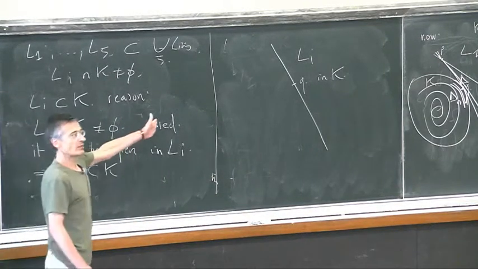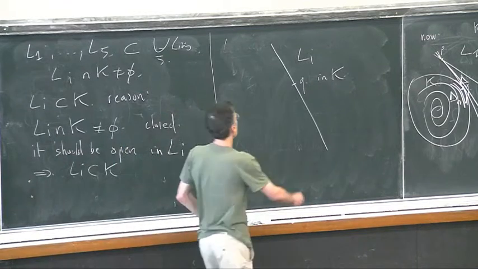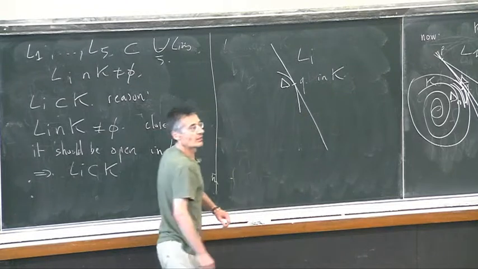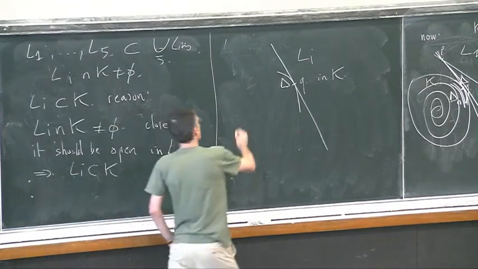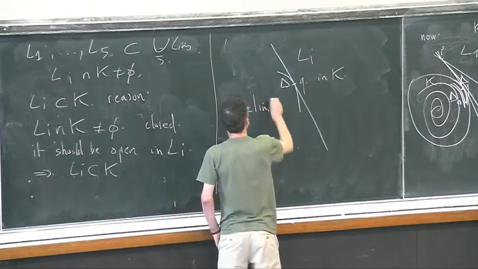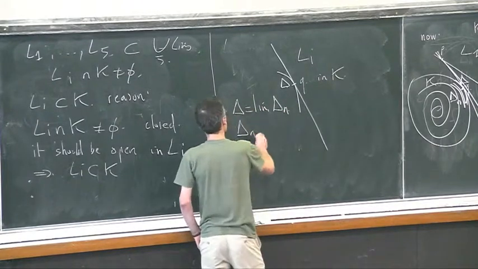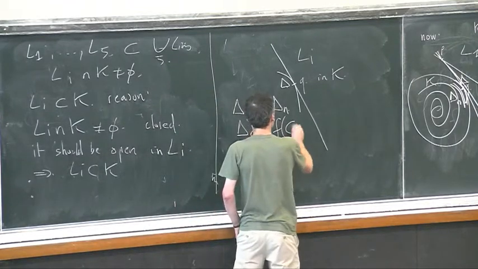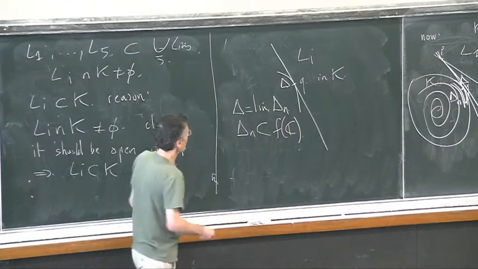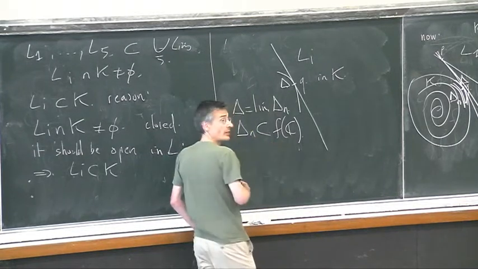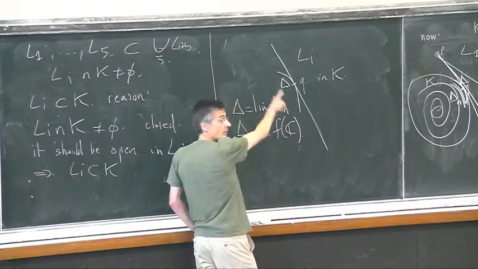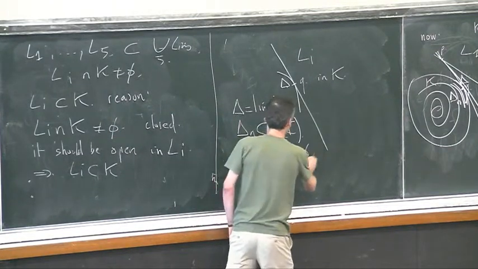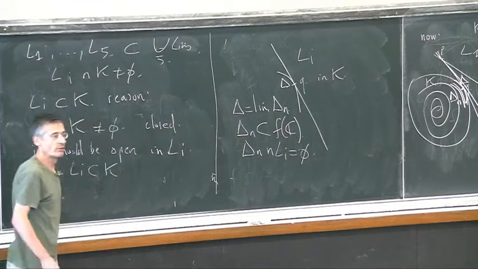According to this lemma I mentioned before, there exists a disk delta, which is the limit of disks delta n, and delta n is sitting inside the entire curve. And so, sitting inside the entire curve, it has to avoid Li by the very definition of my Brody curve.